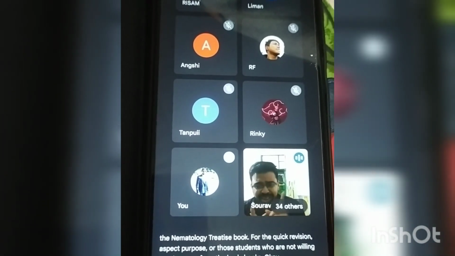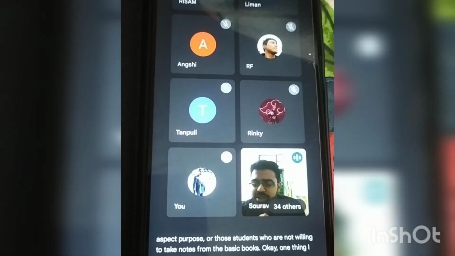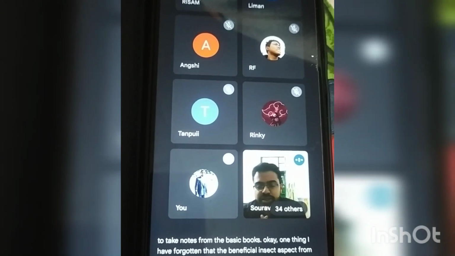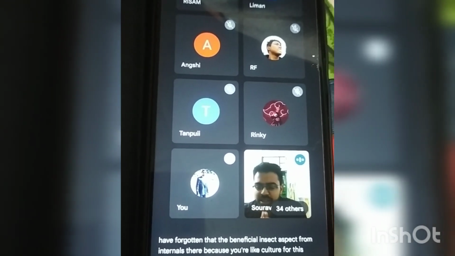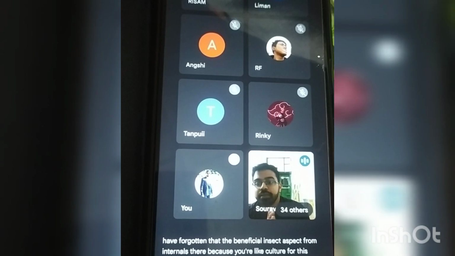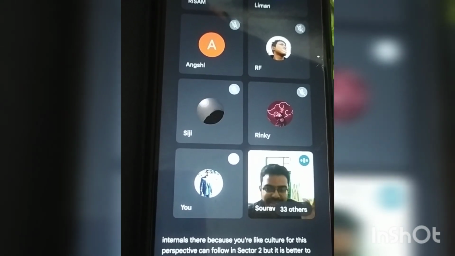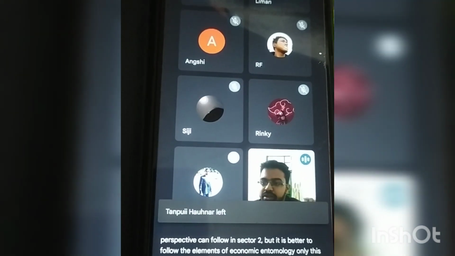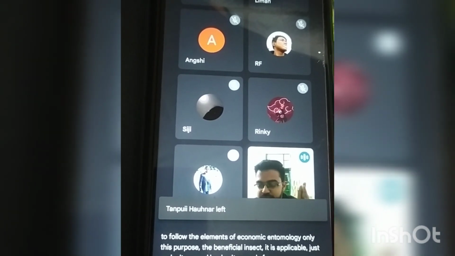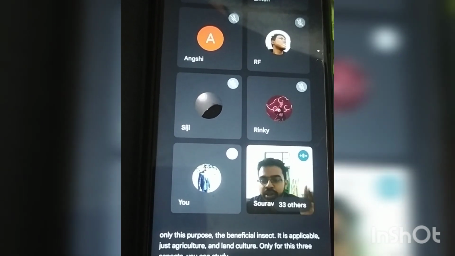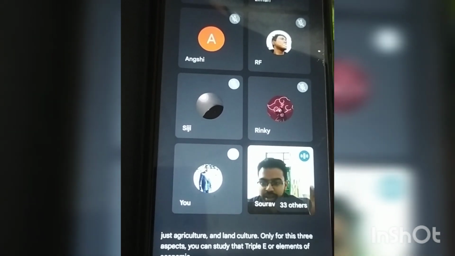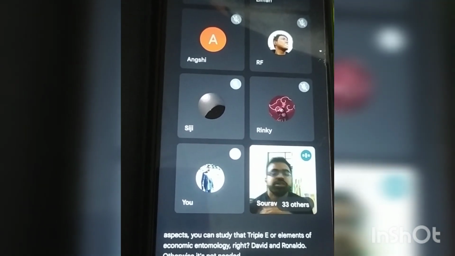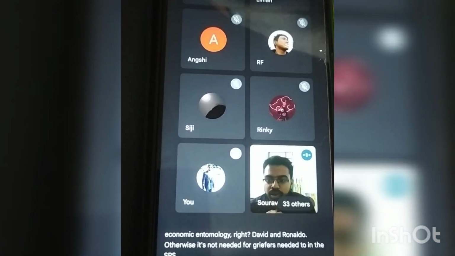Okay, one thing I have forgotten: the beneficial insect aspect from entomology, that is apiculture, sericulture, or lac culture. For this aspect, you can follow Insecta 2, but it is better to follow the Elements of Economic Entomology by David and Ramamurthy, only for these three aspects. Otherwise, it's not needed for the JRF. It's needed in the SRF. Okay.